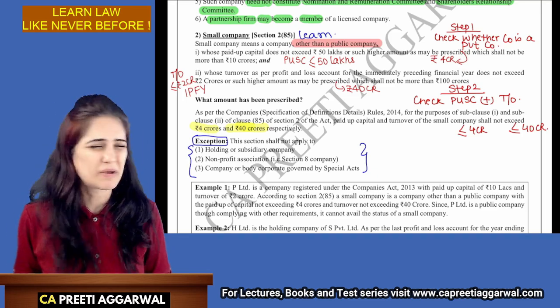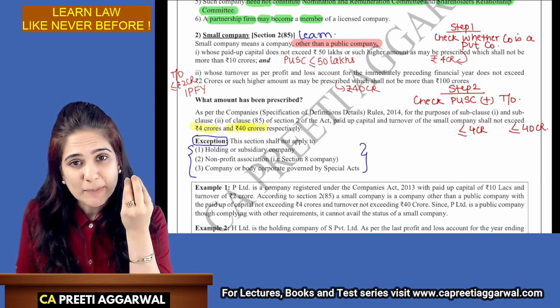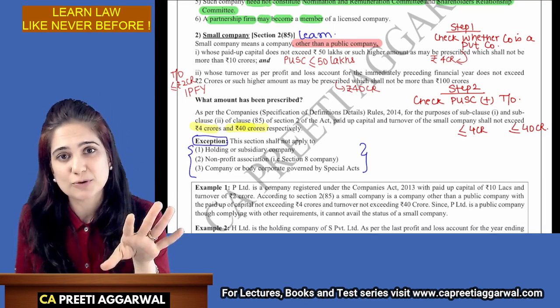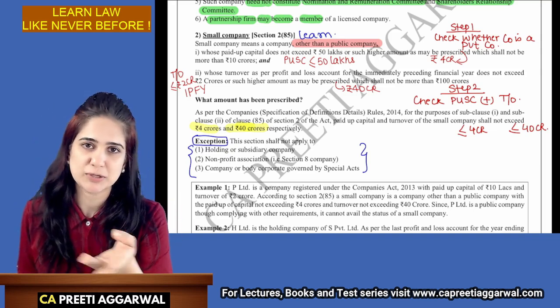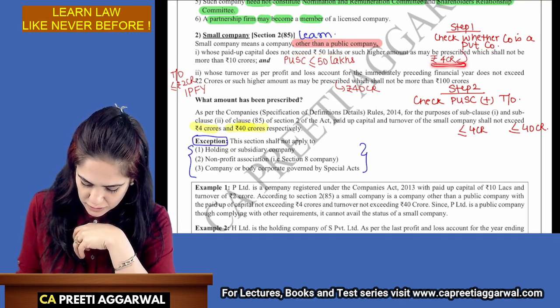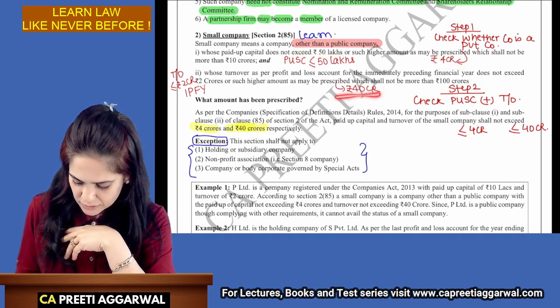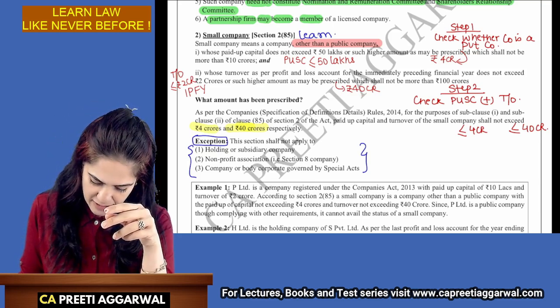Man, we don't remember all these things. We are not able to learn it. Okay. Right, paid up capital does not exceed 4 crore. Happy? ICAI has also written that in MTP, so they should accept it. So paid up capital does not exceed 4 crore. Turnover does not exceed 40 crore. Both, it's a dual requirement. And, highlight and.